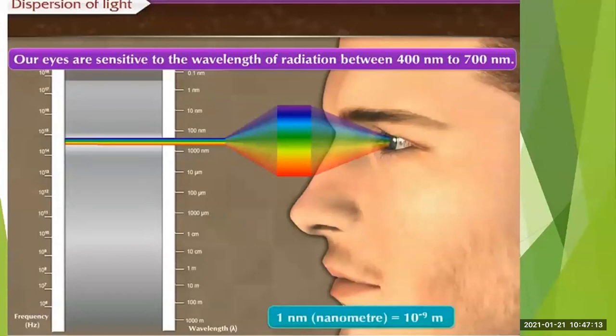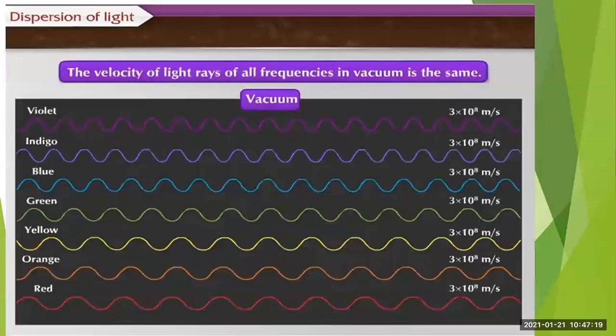And 1 nanometer is equal to 10 raised to minus 9 meter. Now, the velocity of light rays of all frequencies in vacuum is the same, because in vacuum there is no medium. Therefore, the velocity of light of all frequencies will be the same. Even for the different colors, the velocity of light in vacuum is the same, that is 3 into 10 raised to 8 meter per second.